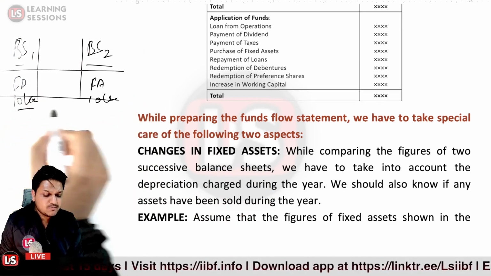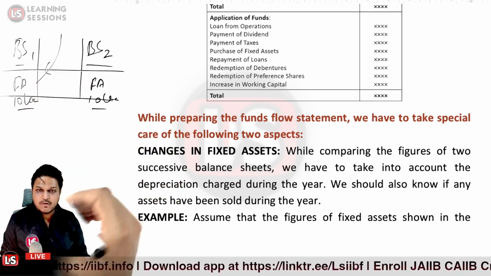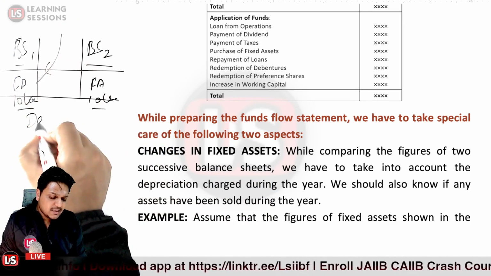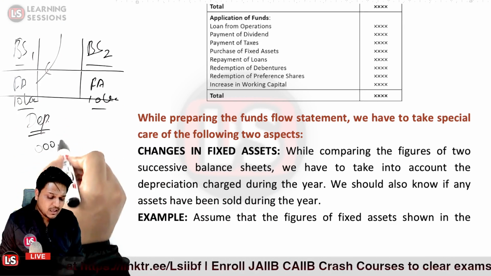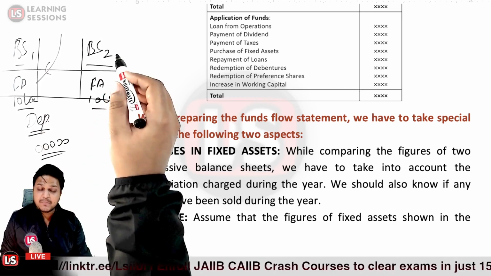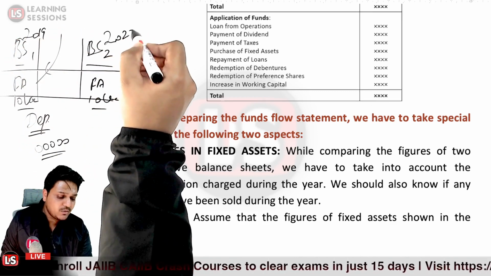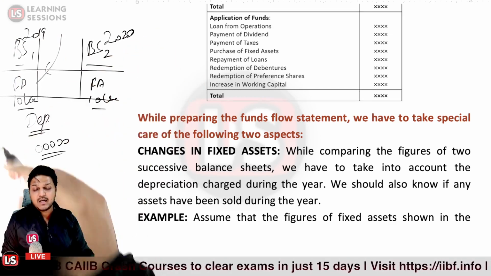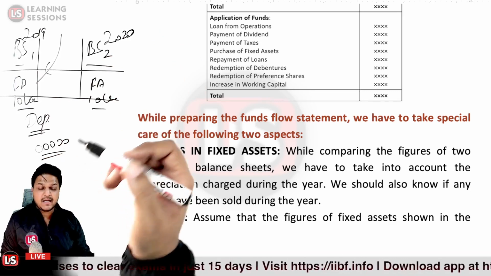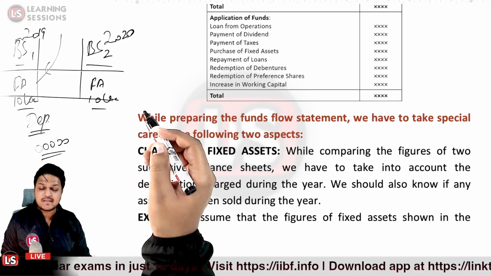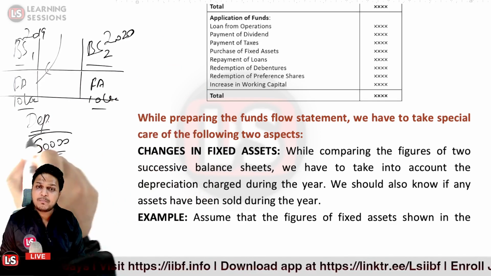Now it should not be the case, because we are also charging depreciation over the fixed assets. Now, if we have charged depreciation amounting to rupees 60,000, let's say year 2019 and year 2020. In year 2019 we have fixed assets amounting to rupees 10 lakh and in year 2020 we have fixed assets amounting to rupees 10 lakh again, and also we have charged depreciation of rupees 60,000.